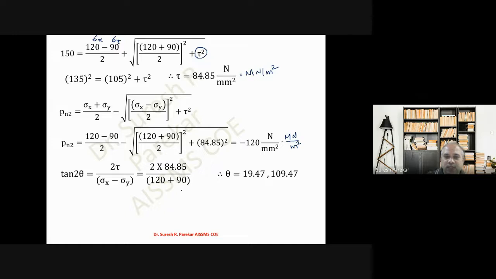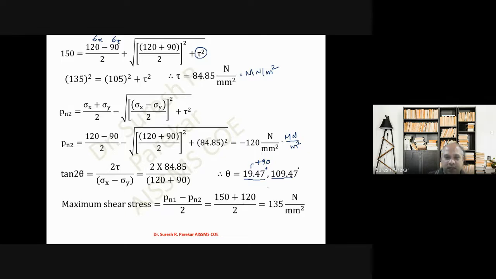Then we have tan 2 theta, because we have to find theta also, and we will get this value, that is 19.47, and perpendicular to it we have added 90 in this, and that gives us 109.47 degrees with 120 mega Newton per meter square. The maximum shear stress we know is Pn1 minus Pn2 by 2. So this becomes minus of minus 120, which becomes plus, which gives me the value equal to 135 mega Newton per meter square. So this is the first problem.